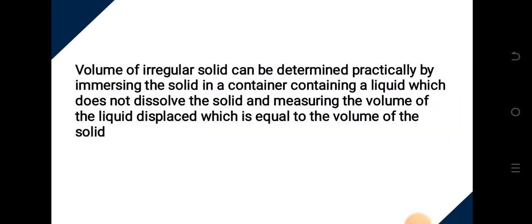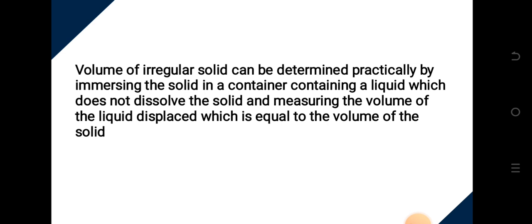Then let's look at the volume of an irregular solid. Now, if we have an irregular solid, the solid does not have a definite shape. We cannot call it a cube. We cannot call it anything. So when we have such a solid, we determine its volume by immersing the solid in a container containing a liquid which does not dissolve the solid. You are immersing the substance fully into a liquid that will not dissolve that solid, because once it dissolves the solid, you won't have an accurate volume. So by the time you dip it in, the change in volume, or the volume of the liquid displaced, equals the volume of the solid.